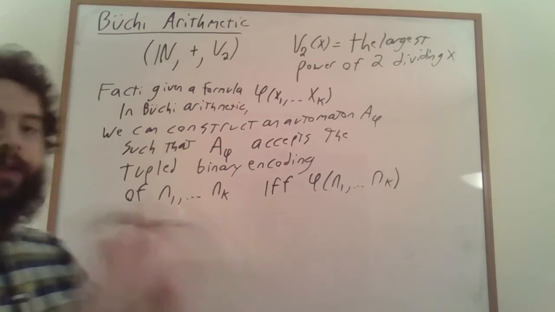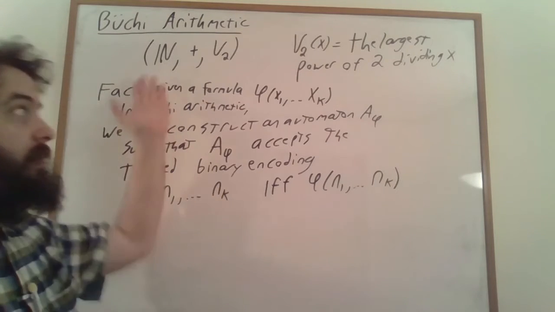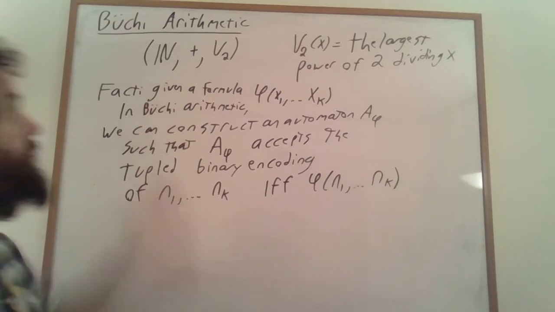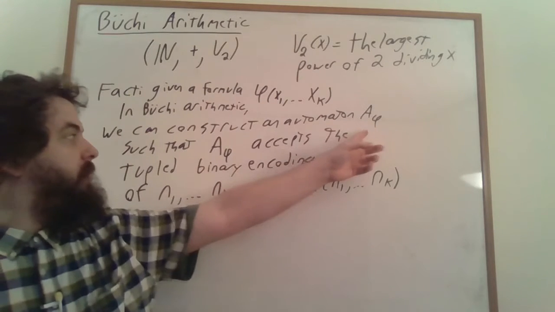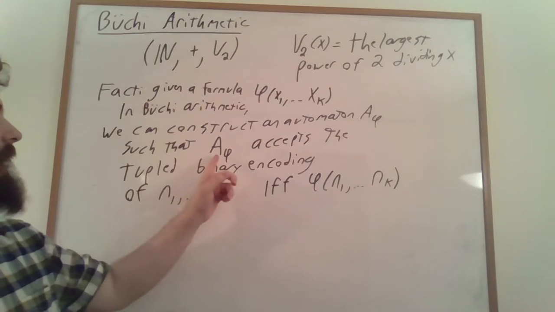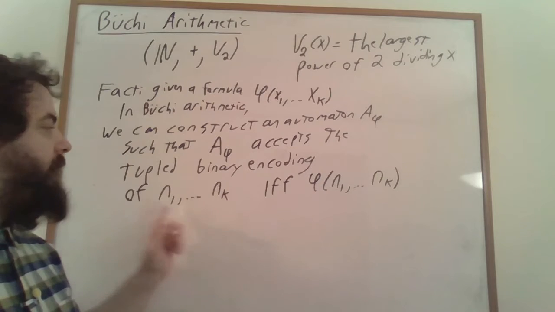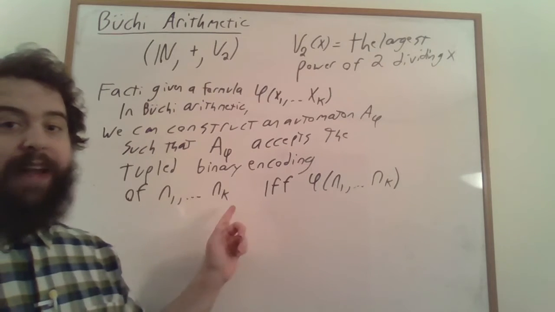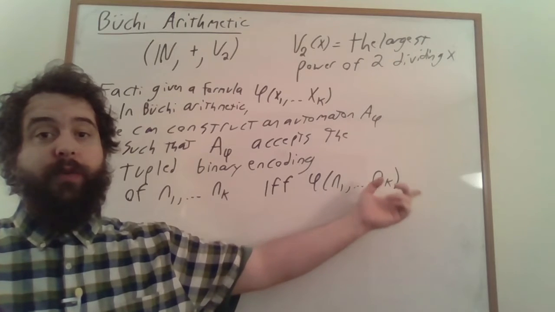And you just build up in exactly the same way that we've done before the first order logic of this particular structure. So if we have a formula in that first order logic, we can construct a corresponding automaton such that A sub phi accepts the tuple binary encoding of some numbers n1 through nk if and only if phi is actually true of n1 through nk.